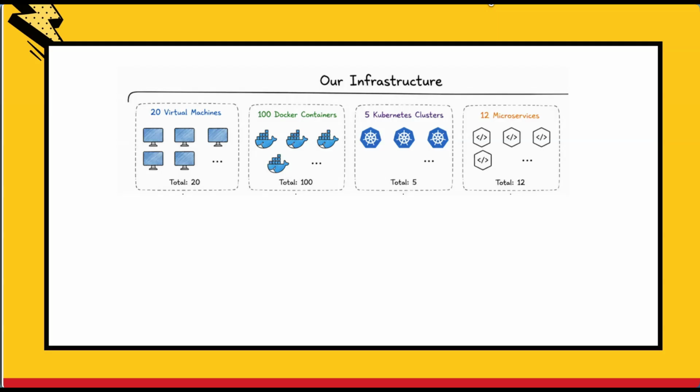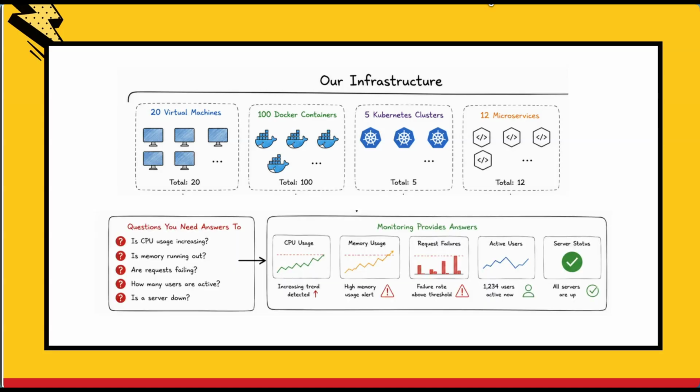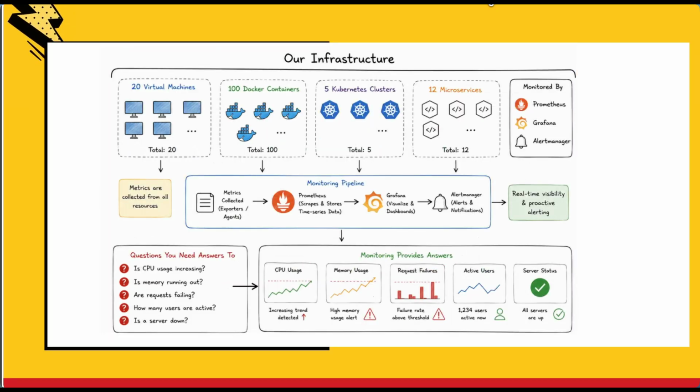Suppose your company has different servers running, maybe 20 different virtual machines, 100 different Docker containers, 5 different Kubernetes clusters, 12 different microservices. As a DevOps engineer, you need to answer questions like where is the CPU usage increasing, is memory running out, are requests failing, how many users are active, is a particular server down. Prometheus continuously collects these metrics so that you can monitor the health of your system over time. Think of it as a doctor checking the patient's vital signs every few seconds.